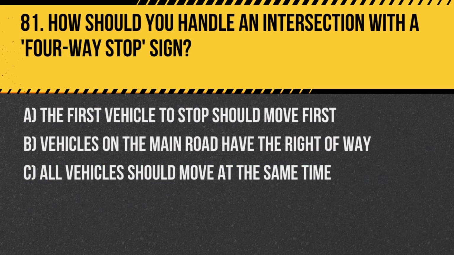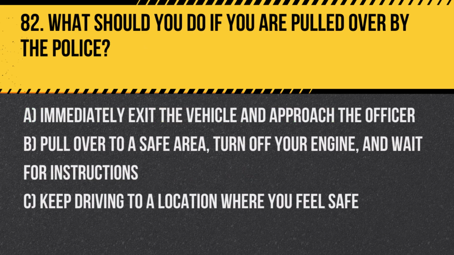Question 81. How should you handle an intersection with a four-way stop sign? A. The first vehicle to stop should move first. B. Vehicles on the main road have the right of way. C. All vehicles should move at the same time. Answer. A. The first vehicle to stop should move first. This rule ensures an orderly flow of traffic at four-way stops by allowing the first to stop to be the first to proceed.